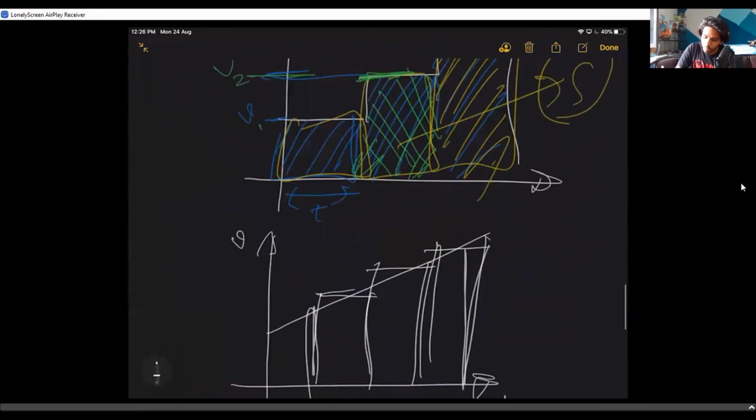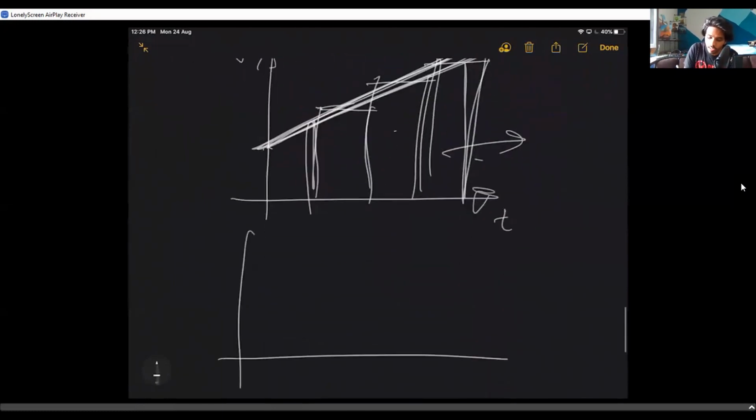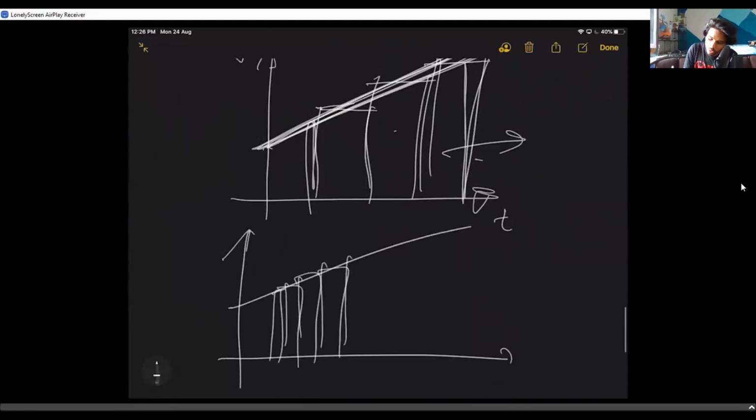Just make this problem similar to the original problem that you just did. Even though the velocity is like this, I just considered it like this so that the answer is near to the original answer. You have to take more and more rectangles to make the answer more and more accurate. That is what it is.